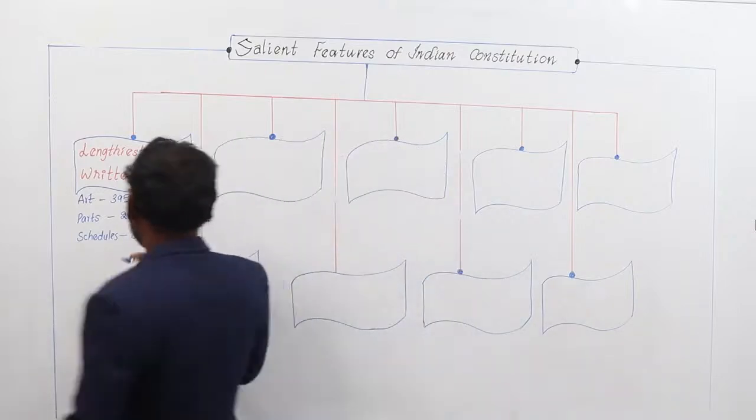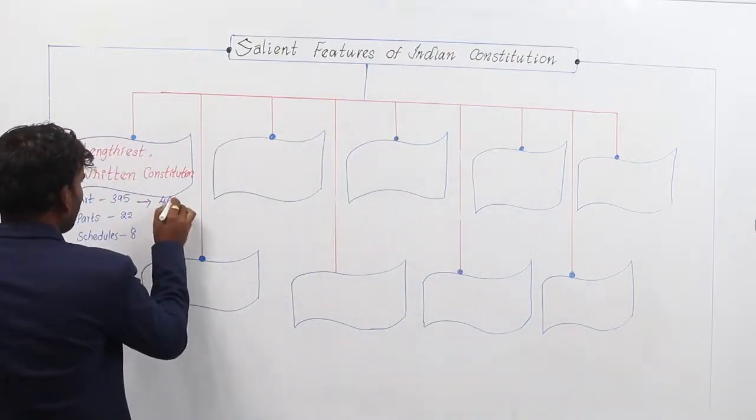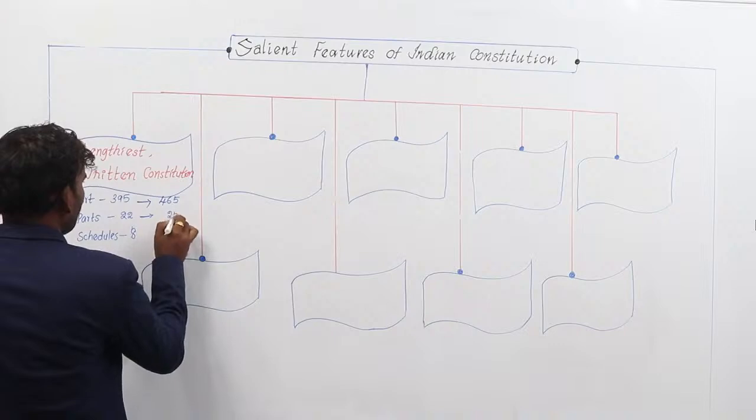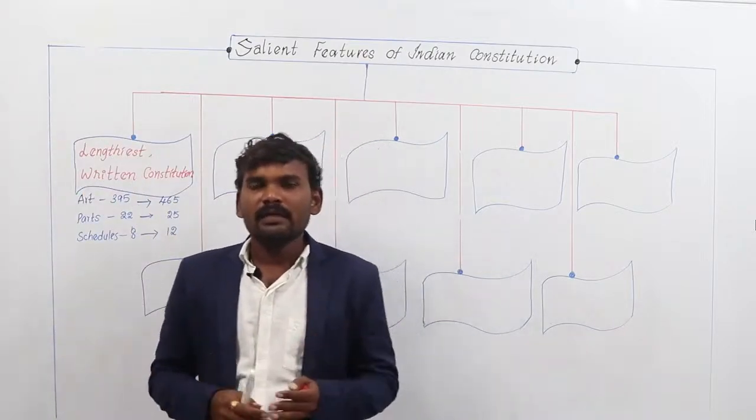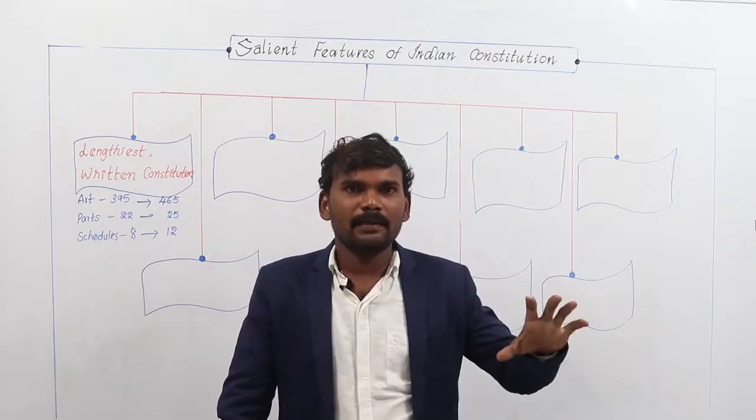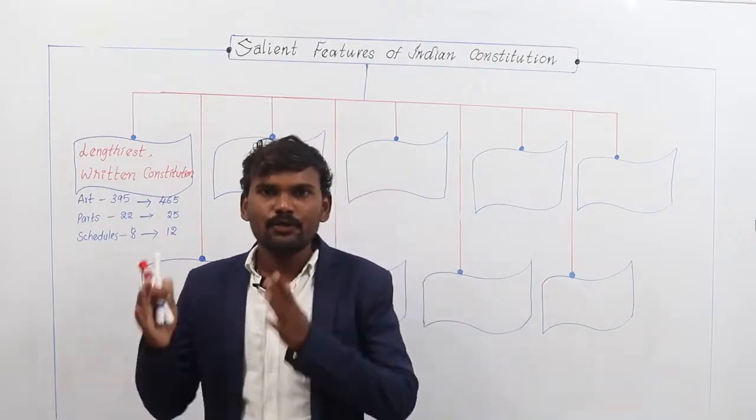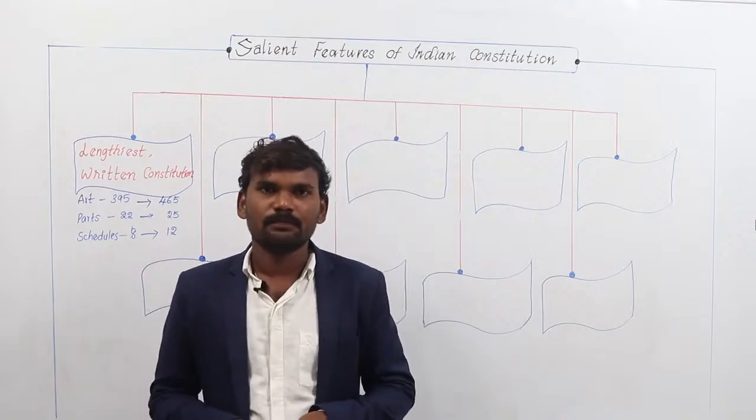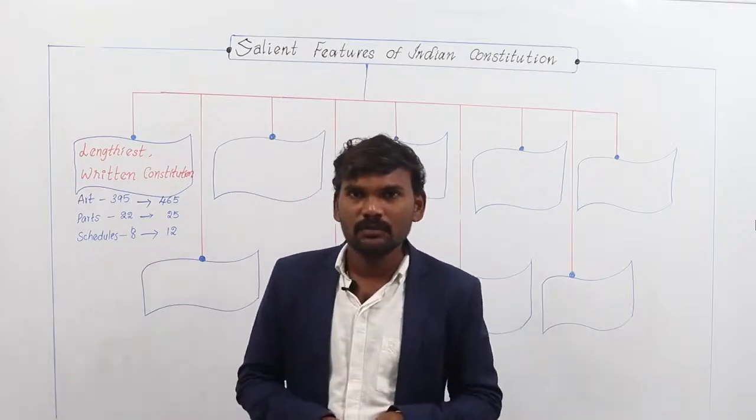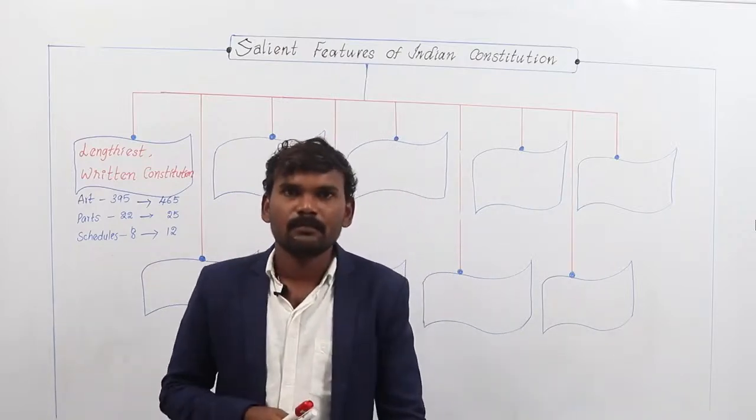But today, the number of articles has increased to 465, the number of parts has increased to 25, and the number of schedules has increased to 12. That's why our Indian constitution has more content than other constitutions, and it took 2 years, 11 months, 18 days to complete the draft constitution, whereas the American constitution took less than 4 months to complete.